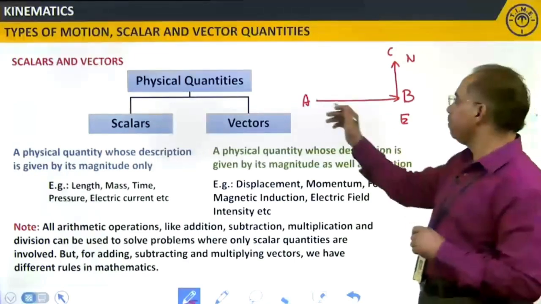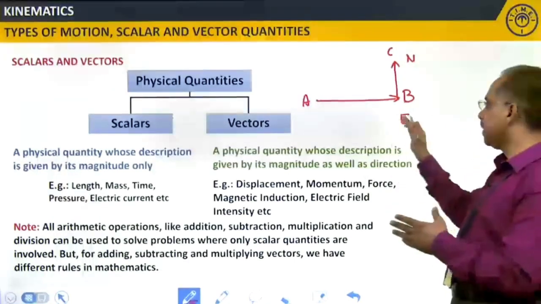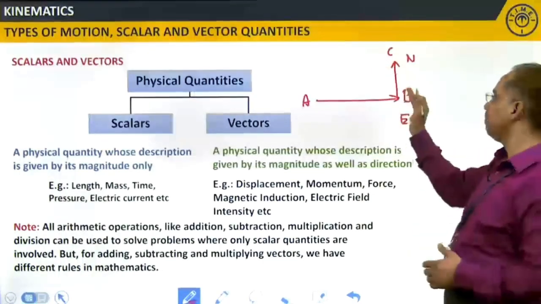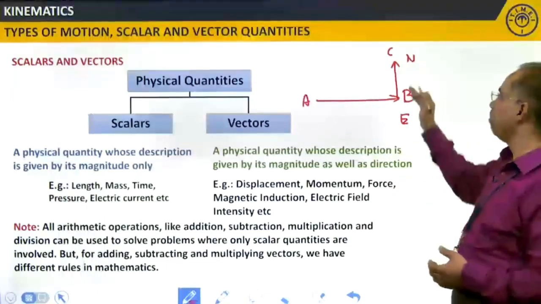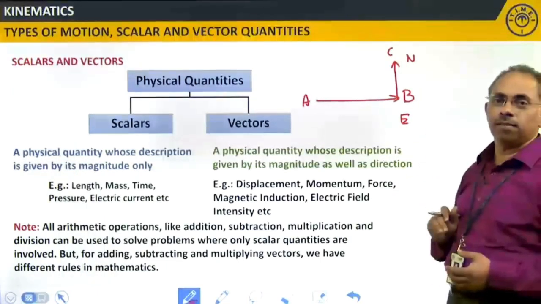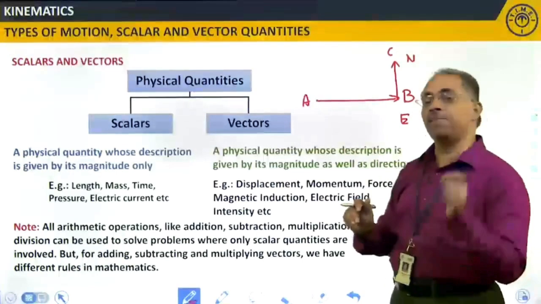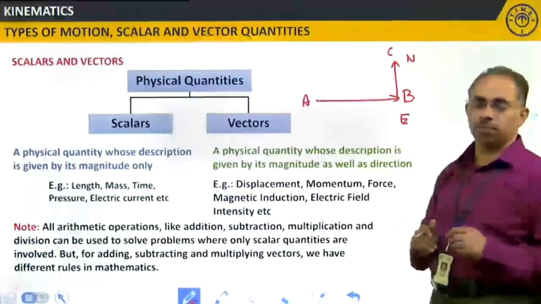First the body has moved from A to B in the east direction, then it took a left turn, turned towards north and went up to a certain distance along B to C. Now the initial position was A, the final position was at C.